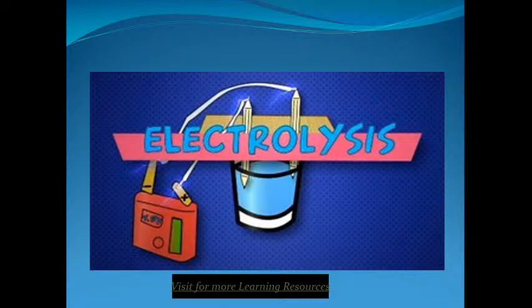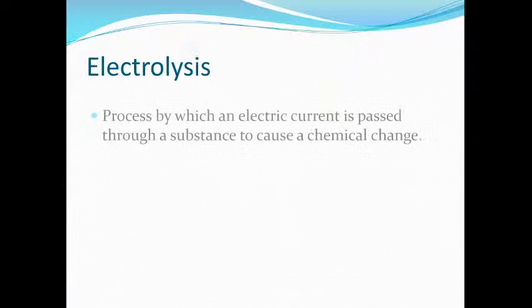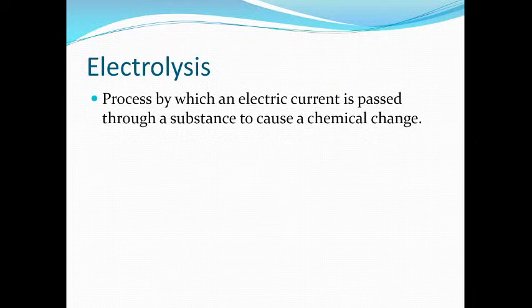Okay, good. Ready? So, as per your request, we are going to start electrolysis. Do you know what is the meaning of electrolysis? The word can split into two parts. One is electro, which means electricity, that is flow of electrons. Lysis means what? That is pertaining to. So let's see what is electrolysis. It is a process by which an electrical current is passed through a substance to cause a chemical change.